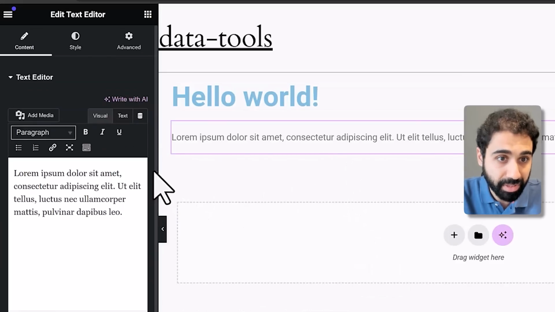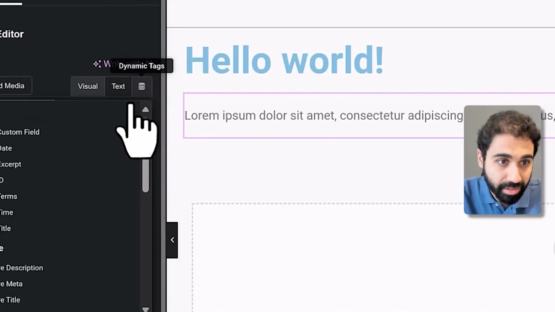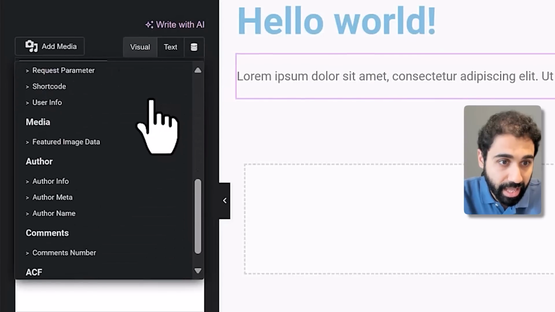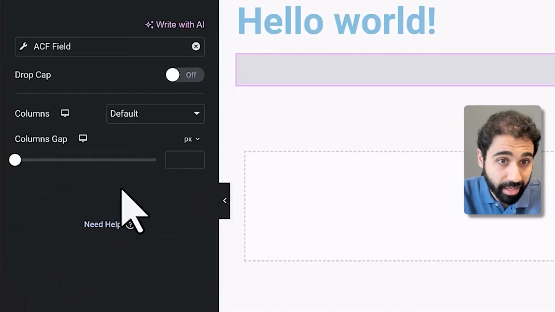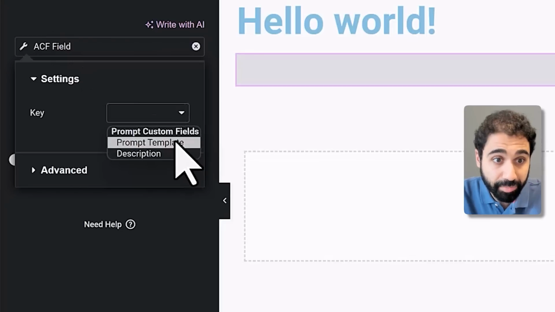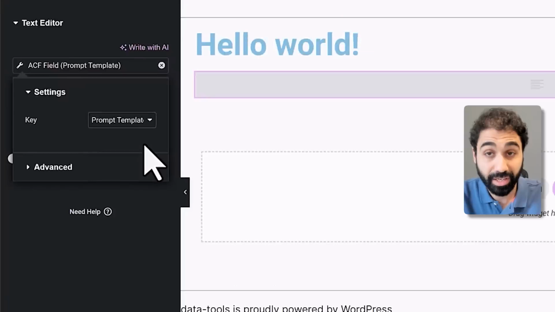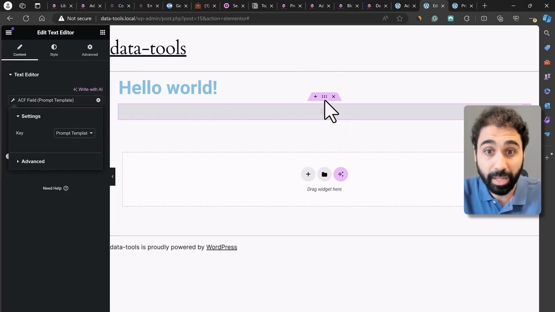And here simply click on this dynamic tags button. Go down and select ACF field. Then again, click on the ACF field, click on key, and click on prompt template. Now, whenever you open a prompt, the prompt template will appear here.